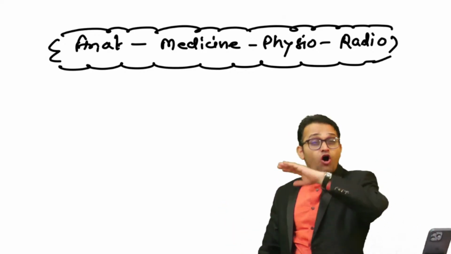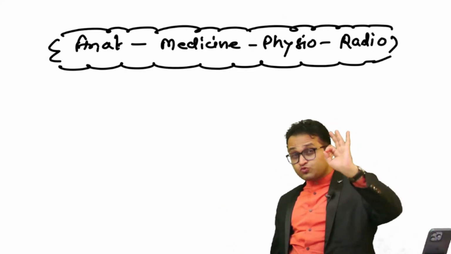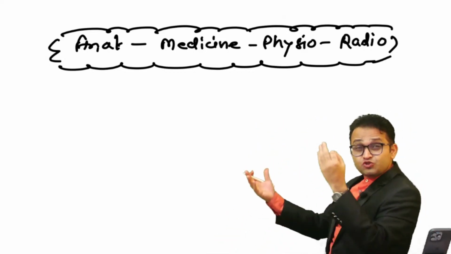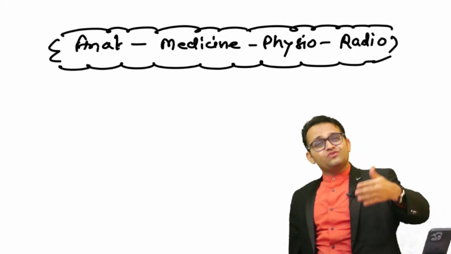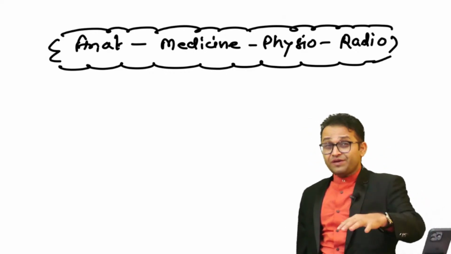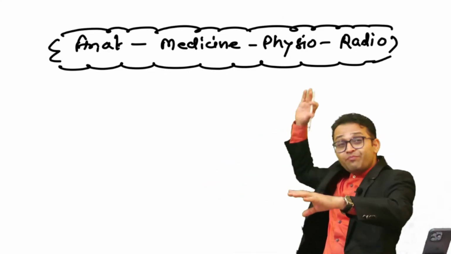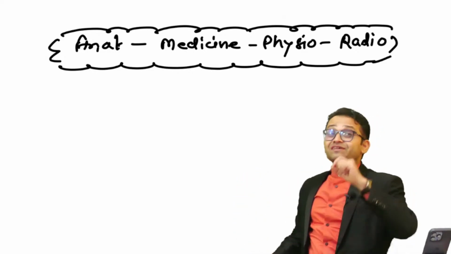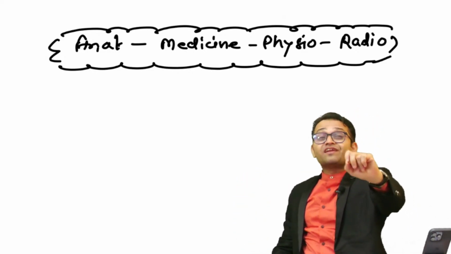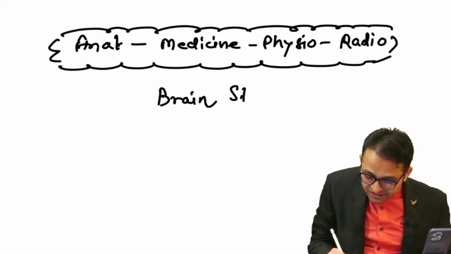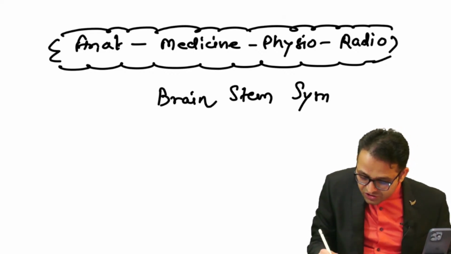I am teaching all the 19 medical subjects since 2009. Okay, so I am teaching this integration since 2009. This is the new pattern which we have been hearing about for a few years. Okay, so I'm going to give that benefit. Yes, that integration here. Sir, anatomy, medicine, physio and radiology, beautiful integration. The Harrison, the brainstem syndrome.